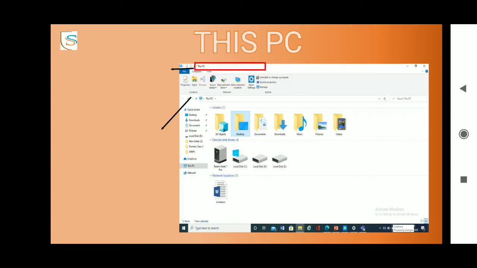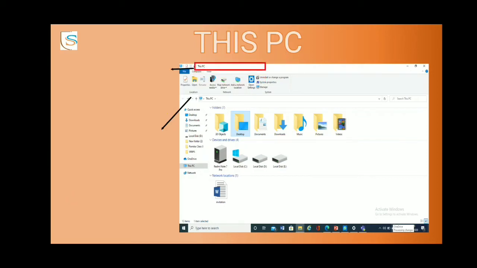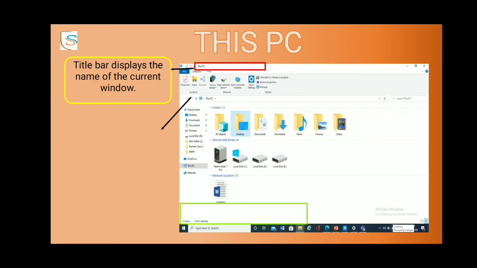Okay everyone, now this is the title bar. What does the title bar tell you? Title bar basically displays the name of the current window. What is the current window? What is its name? Then we have the